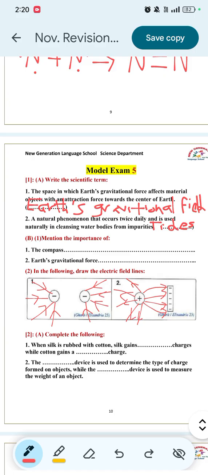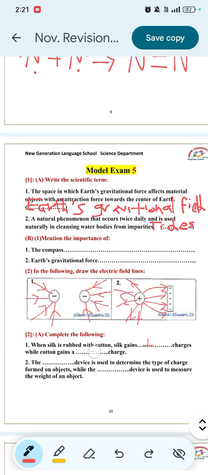Question number 2, complete the following. When silk is rubbed with cotton, silk gains space charges. According to the electrostatic series, the silk will gain a positive charge, while cotton gains a negative charge.